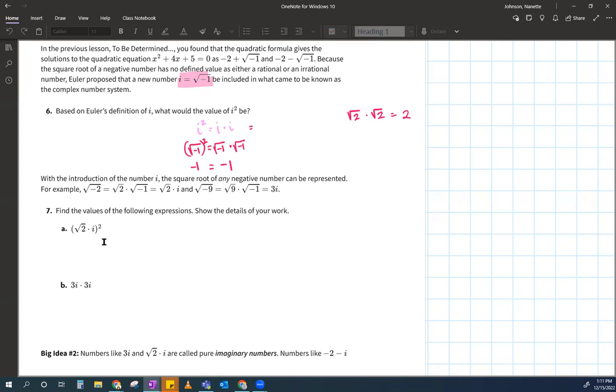So let's try this one. I'm going to do this one with you, and then I want you to try this one by yourself. So if I think about the definition of squared, it means times itself. So I'm going to square root 2i. I'm going to multiply square root of 2i times the square root of 2i, right? And I'm going to multiply those together.